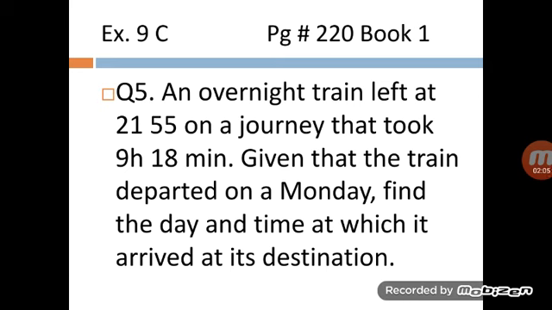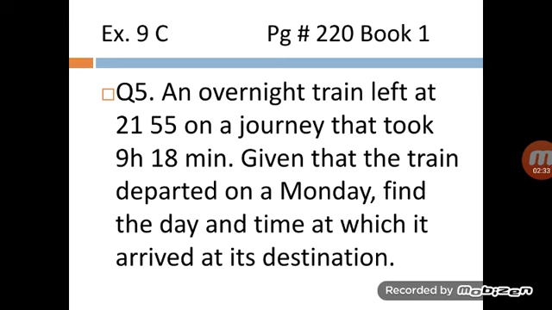Now we are going to discuss question number 5 of exercise 9C. An overnight train left at 21:55 on a journey that took 9 hours and 18 minutes. Given that the train departed on a Monday, find the day and the time at which it arrived at its destination. Now have a look. The departure time is 21:55. It is given in 24-hour clock format.